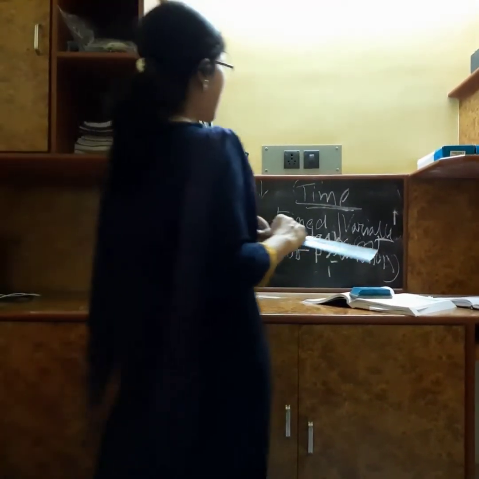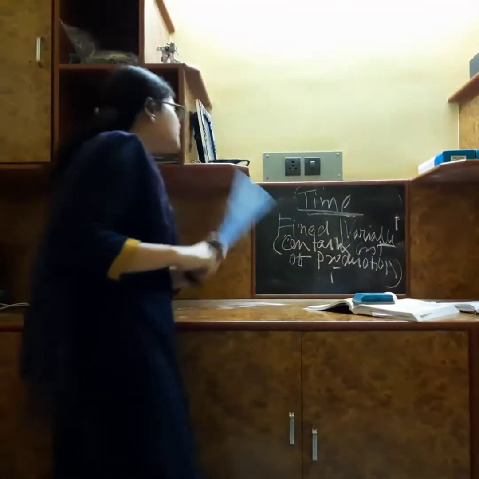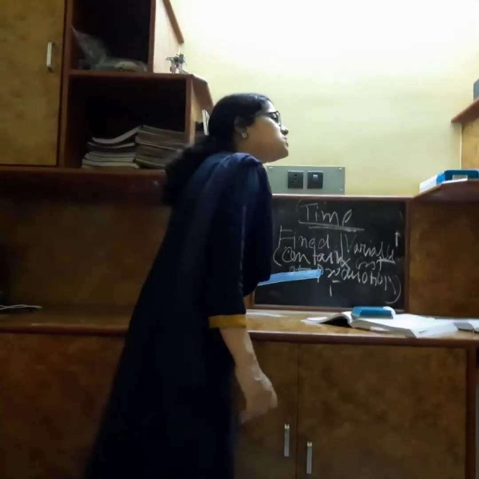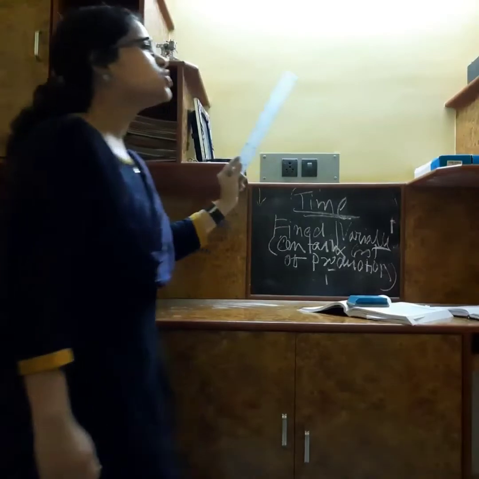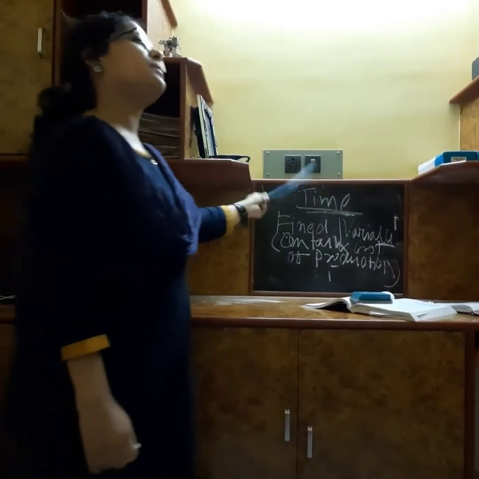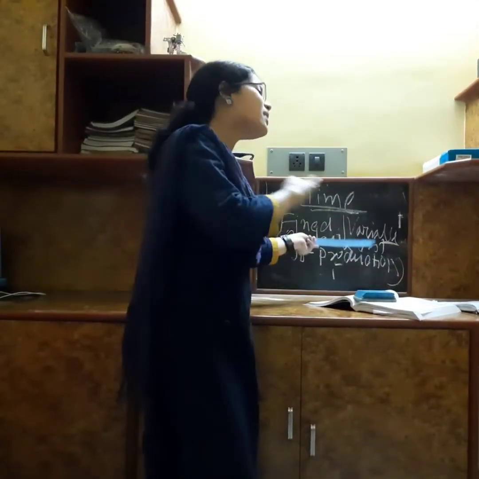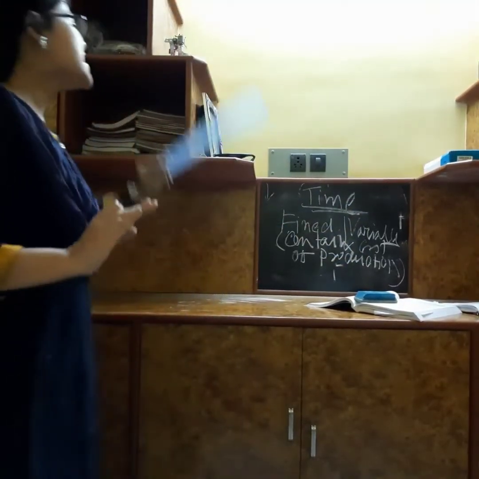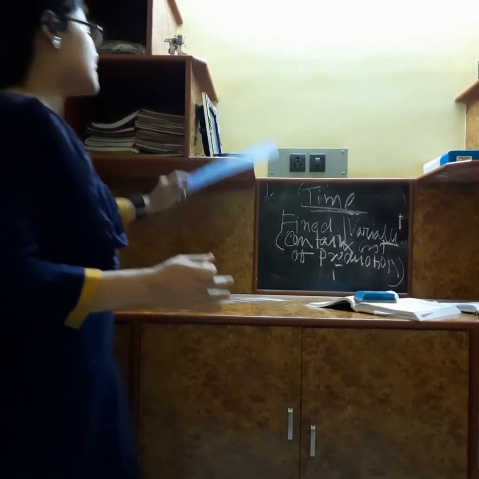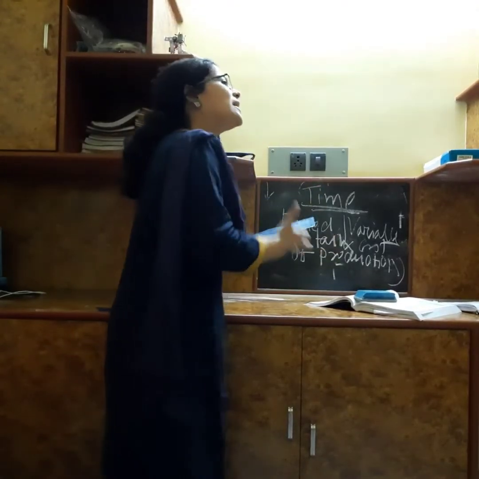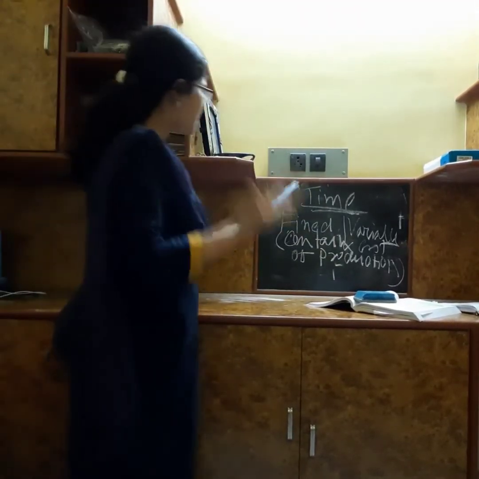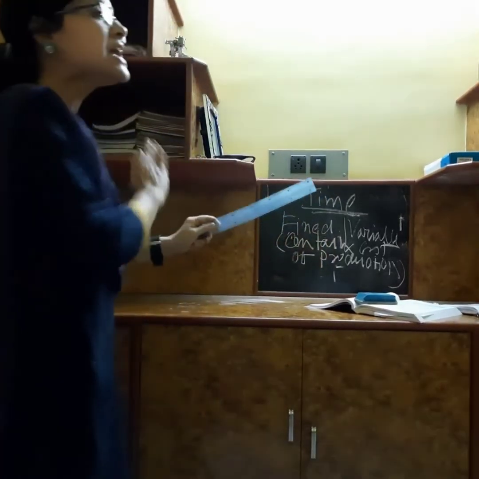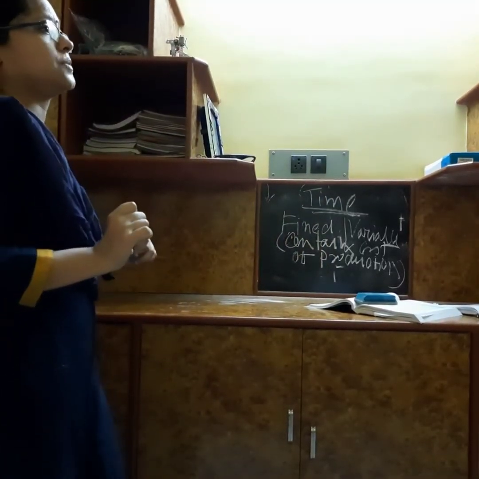But keep it in mind, when the firm stops the production, the firm has to take the burden of the fixed cost, and when there is no production, we all know there will be no variable cost. The firm doesn't have to take the liability of the variable cost, but it has to take the liability of the fixed cost. The firm has to bear the fixed cost if there is no production. Okay.